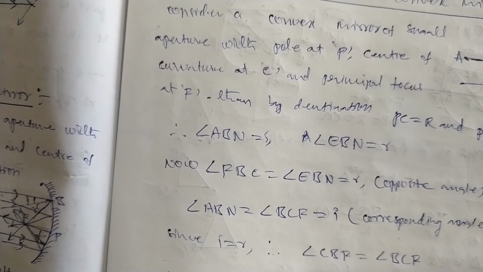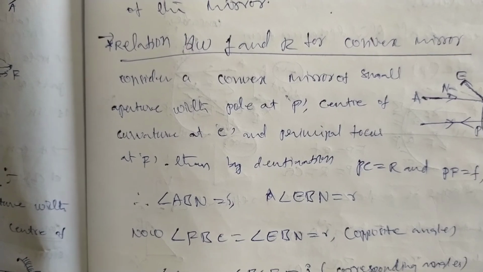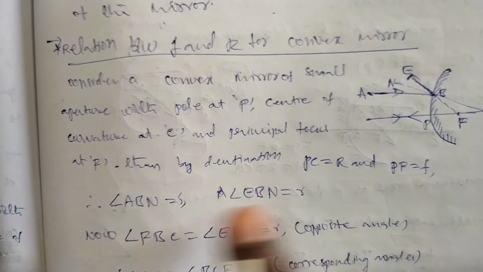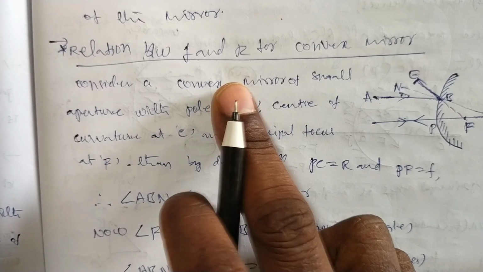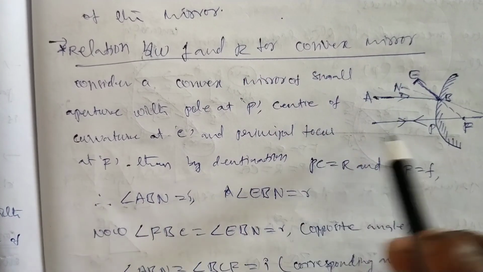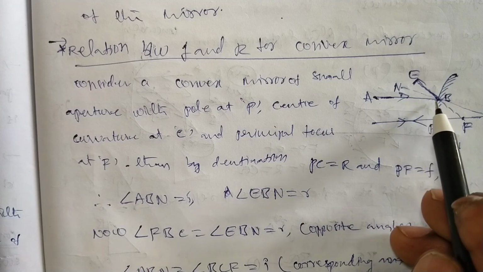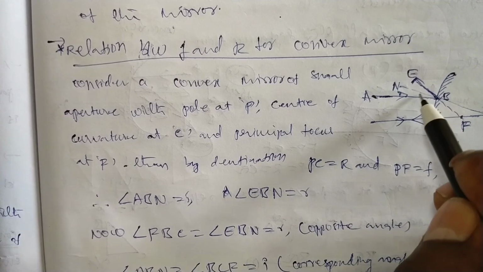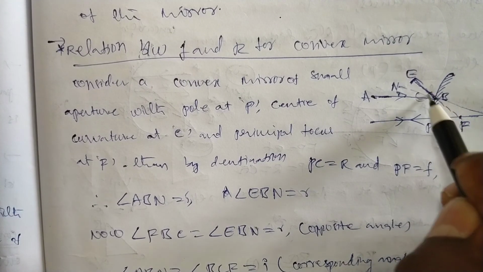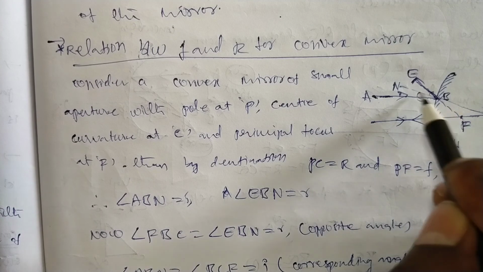Now the relation between the focal length and radius of curvature in the case of a convex mirror. The same phenomenon occurs when incident light falls on a smooth surface and is reflected. This is the incident angle and this is the reflected angle. We draw the normal line from the center of curvature.